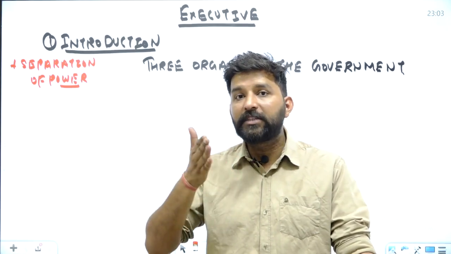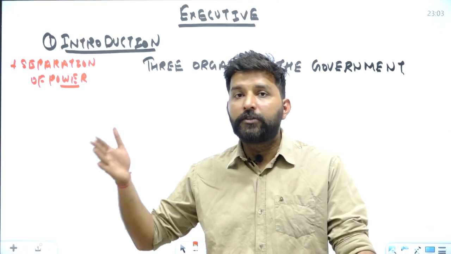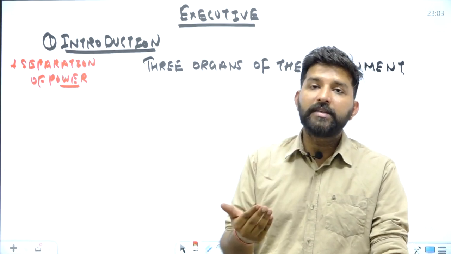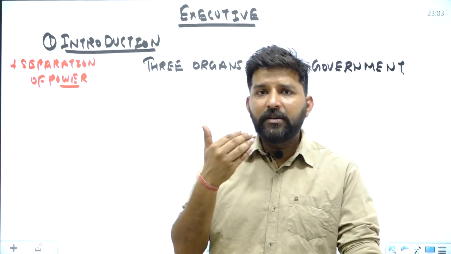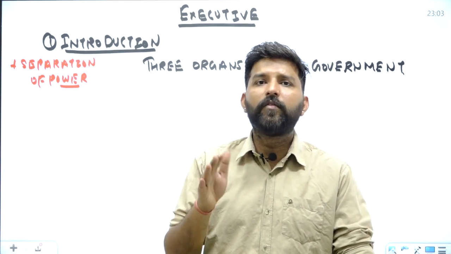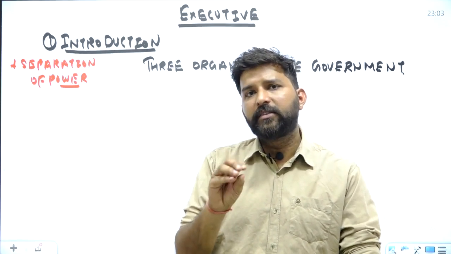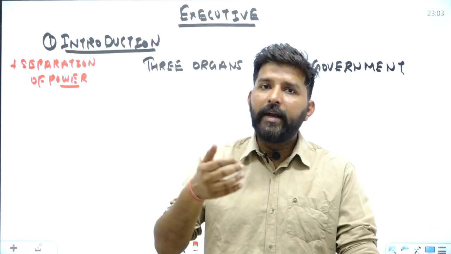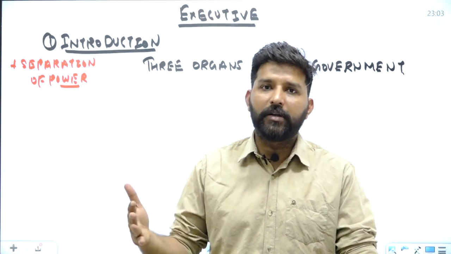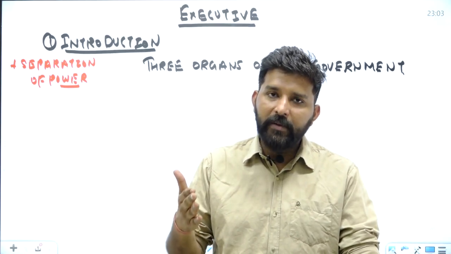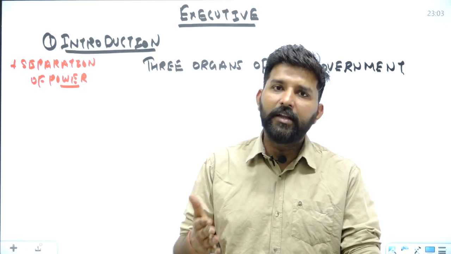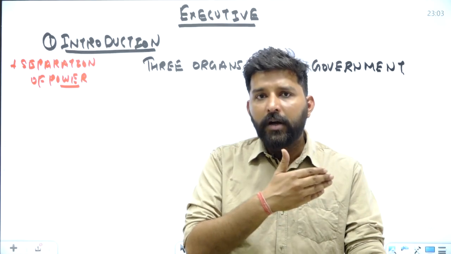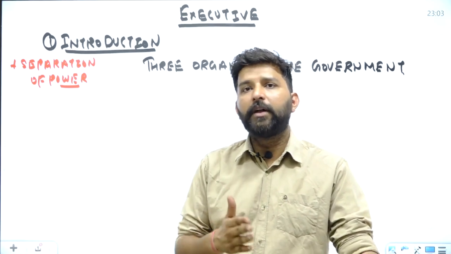These three powers must be divided among different organs so that there is better utilization and better democracy, and also there can be a method of checks and balances, and no institution can override another. This is the basic concept behind the separation of power. According to this concept, the Indian Constitution mentions three different organs: one has the power to legislate the laws, another has the power to implement the laws, and the third has the power to interpret or evaluate the laws.